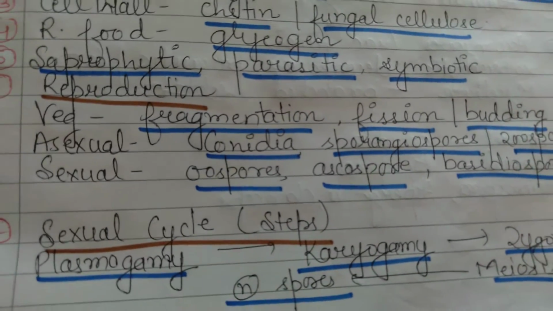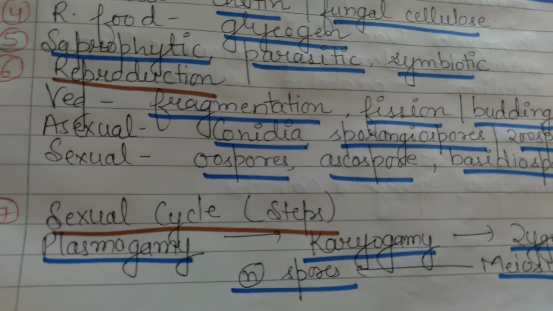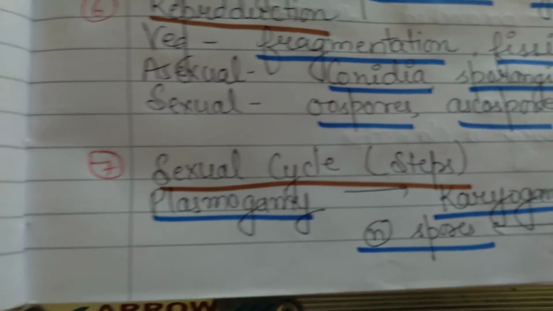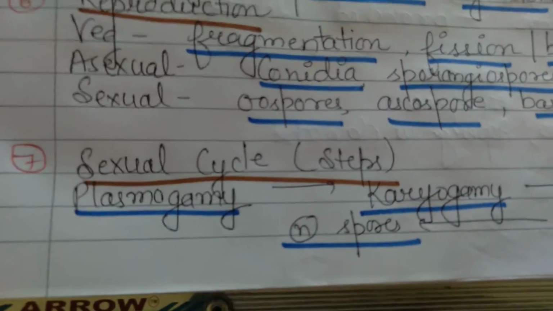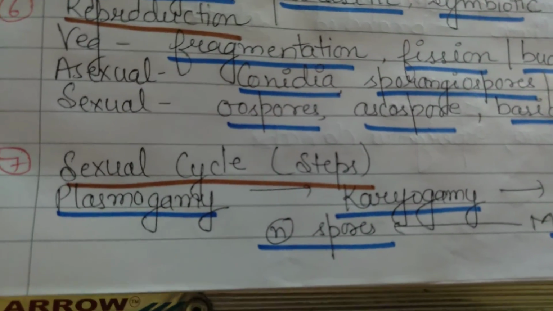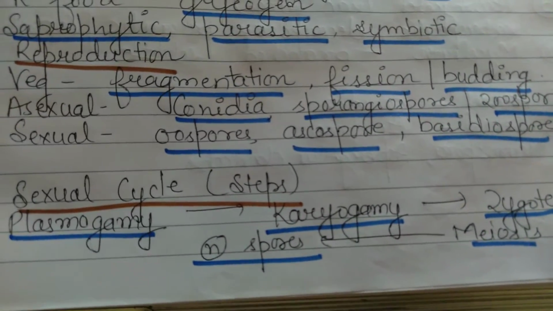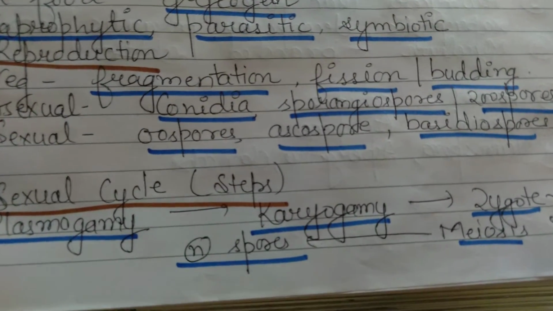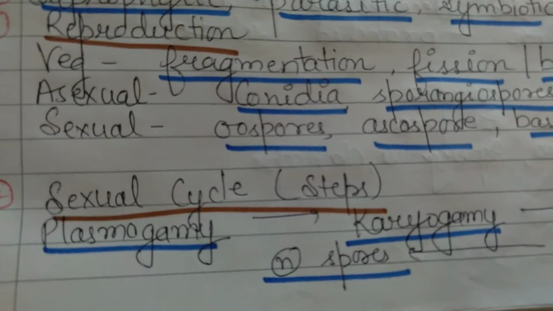Fine. Next is sexual cycle. There are some steps in sexual cycle. First is plasmogamy. In case of plasmogamy, there is fusion of gametes. Then there is fusion of nuclei. That fusion of nuclei is known as karyogamy. And then there is formation of zygote. And zygote undergoes meiotic division and forms haploid spores. Fine.